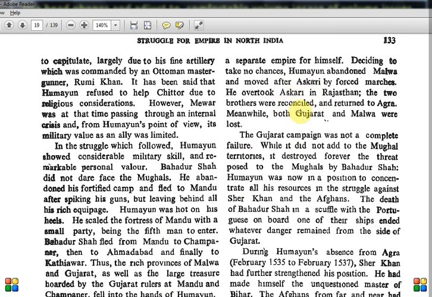The two brothers were reconciled and returned to Agra. Meanwhile, both Gujarat and Malwa were lost. So in between this brothers' fight, whatever is happening, these places which Humayun captured are now lost again. Okay, it's gone away. So this whole thing which you are studying is about this Gujarat region only.